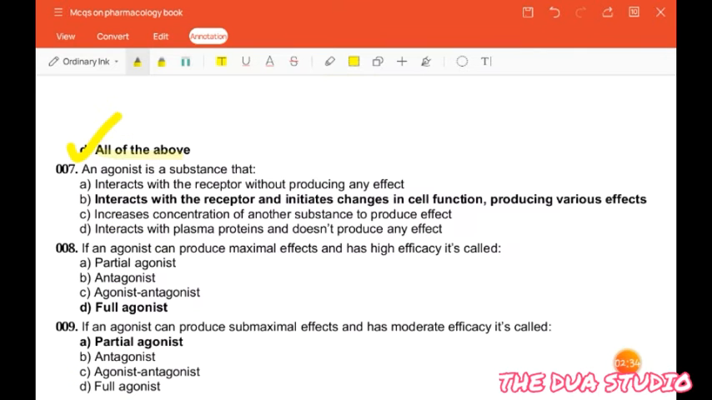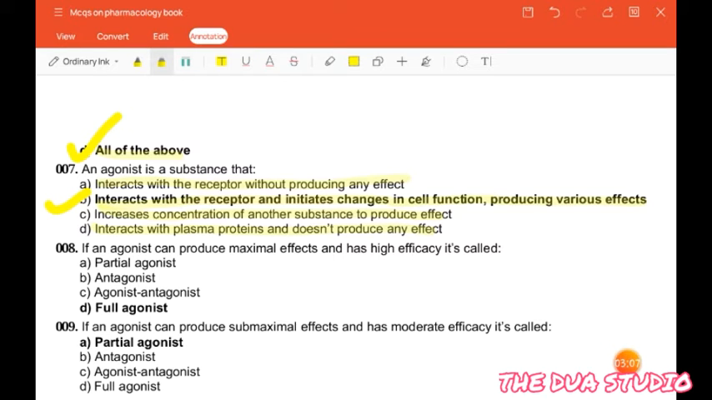Next question is: an agonist is a substance that interacts with the receptor without producing any effect, interacts with the receptor and initiates changes in cell function producing various effects, increases concentration of other substances to produce effect, interacts with plasma proteins and does not produce any effect. So the correct answer is interacts with the receptor and initiates changes in cell function producing various effects.